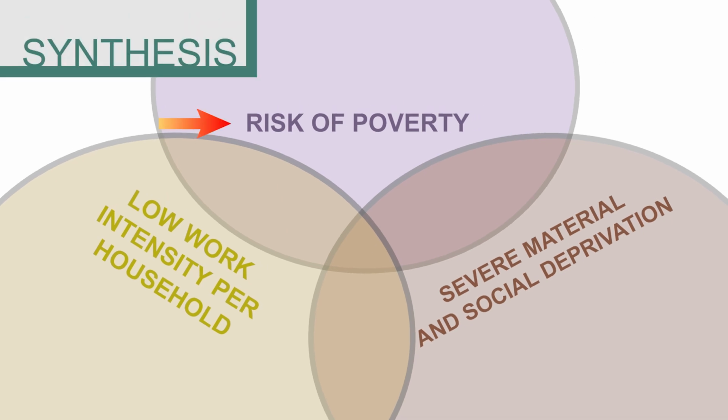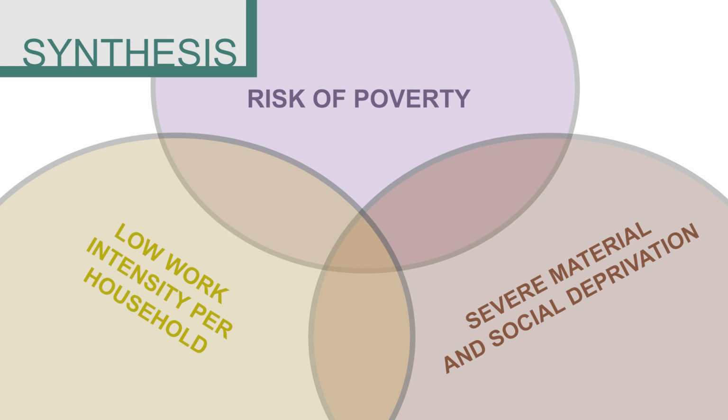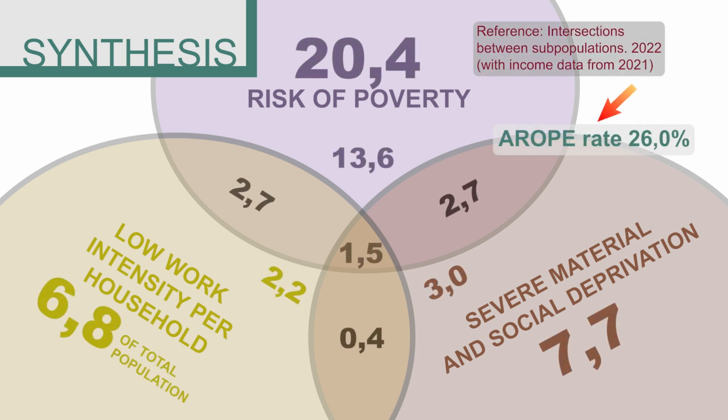A person is at risk of poverty or social exclusion when they meet any of the three conditions described. It is possible for a person to meet more than one of the conditions simultaneously, so the calculations must take that into account. Observe, as an example, the data from a real survey that has already been published.